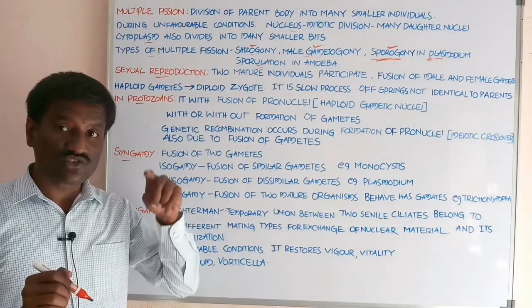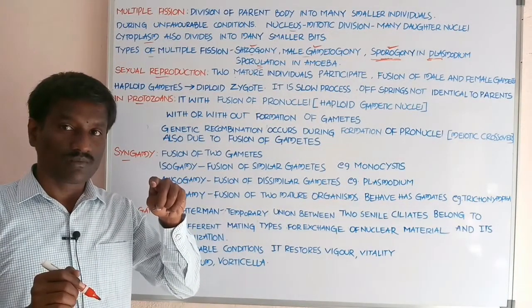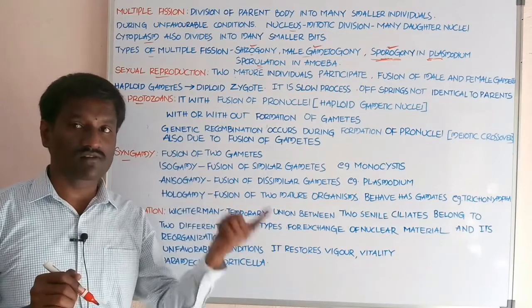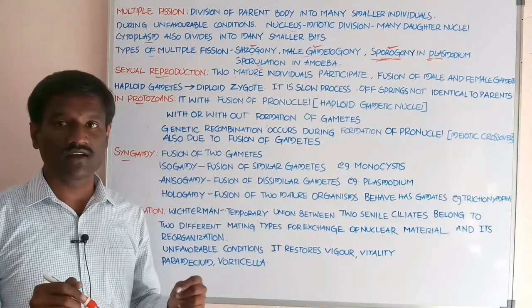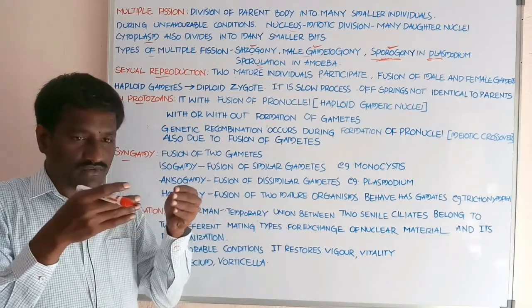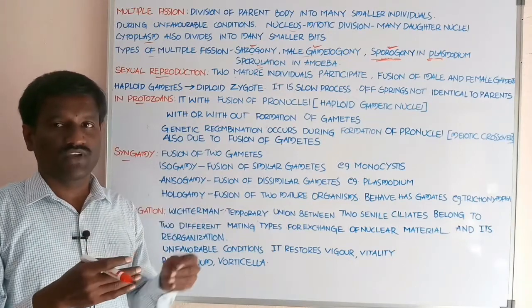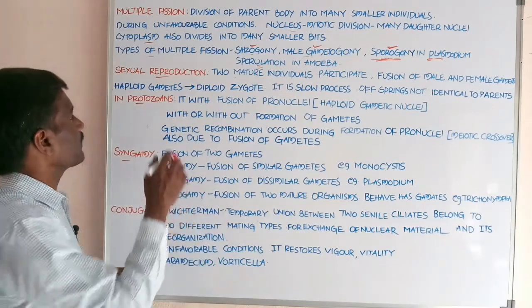There is also production of the male gamete and the female gamete. These gametes are fused with each other in sexual reproduction.